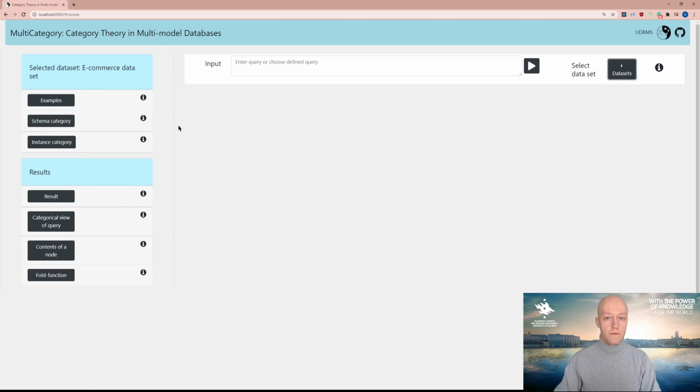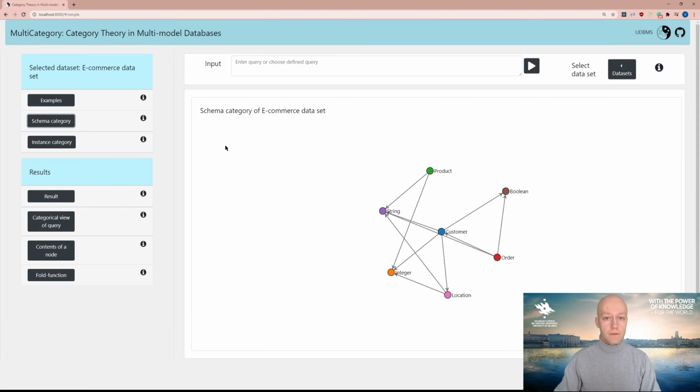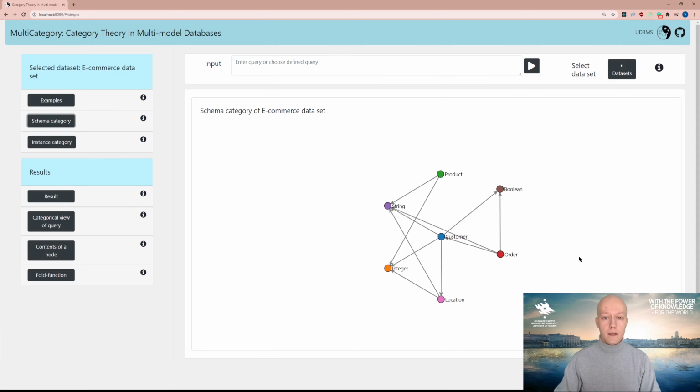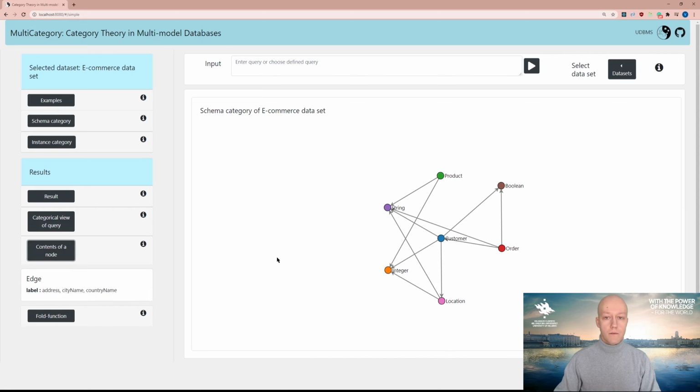For each dataset, we have defined a schema category, which is a graph that presents a unified way to view schema information and relationships of the data. Objects of the category are data types, and morphisms are typed functions between them. To keep the graph readable, compositions of morphisms are not visualized. For example, the user views the schema category of our simplest e-commerce dataset.